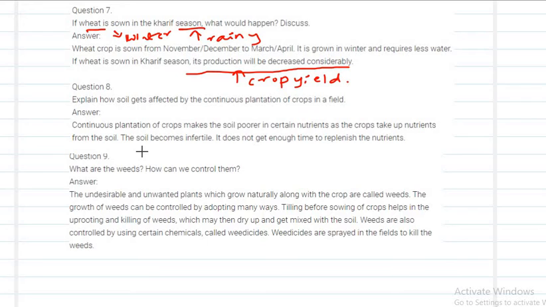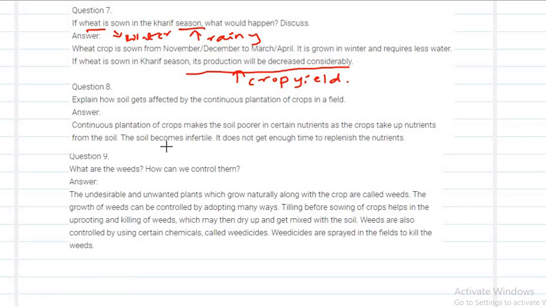As a result, we should not continuously grow crops in the same soil. Continuous plantation of crops makes the soil poorer in certain nutrients. The crops take up the nutrients from the soil, and the soil becomes infertile. It does not get enough time to replenish the nutrients.